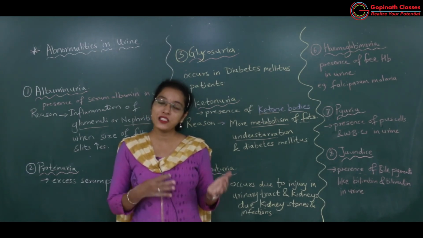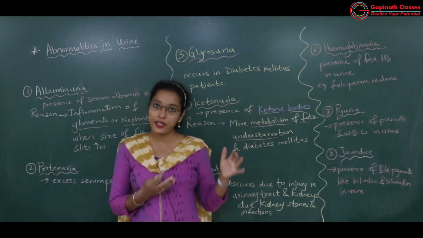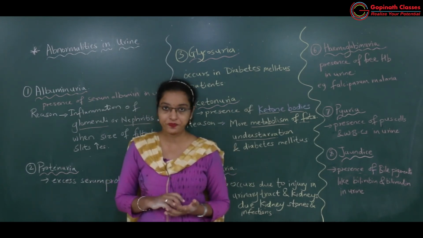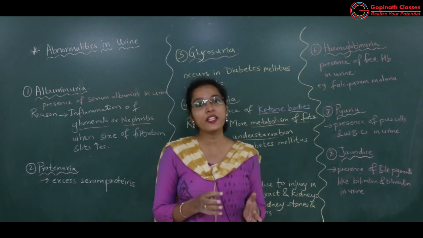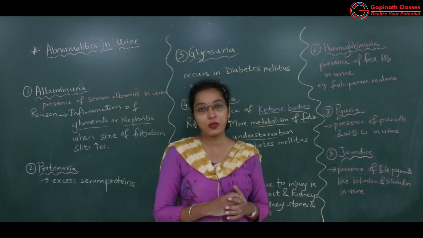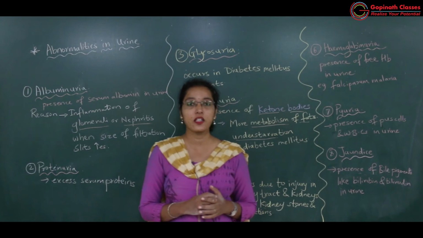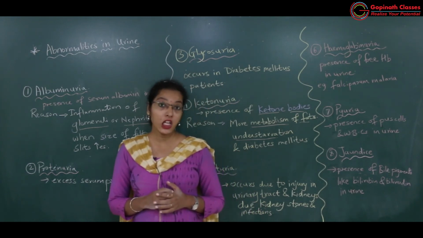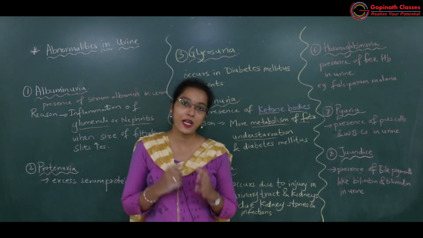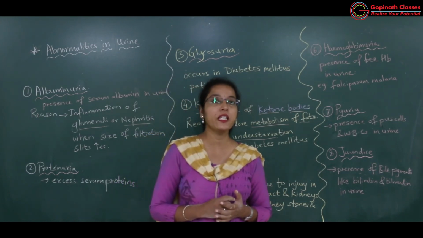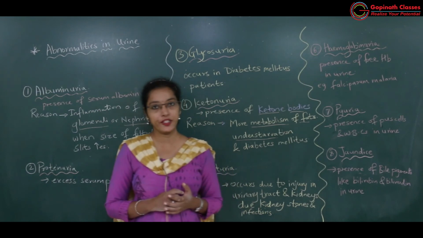So what will happen? This bilirubin and biliverdin will enter in the urine. So that's why the urine which is excreted by the person who is suffering from jaundice is dark yellow in color. Why is it dark yellow in color? Because of the maximum amount of bilirubin and biliverdin.